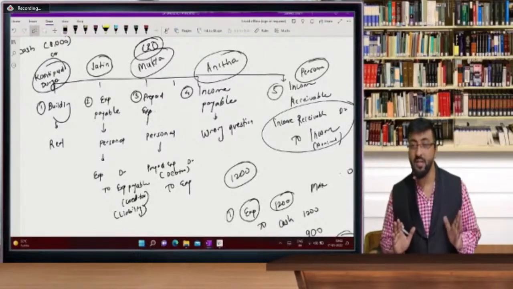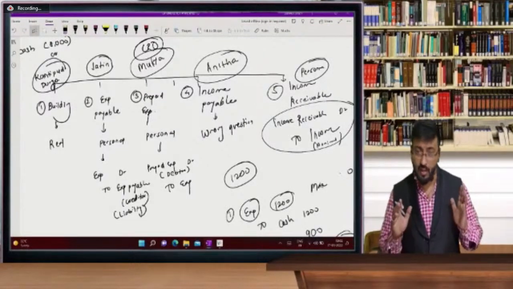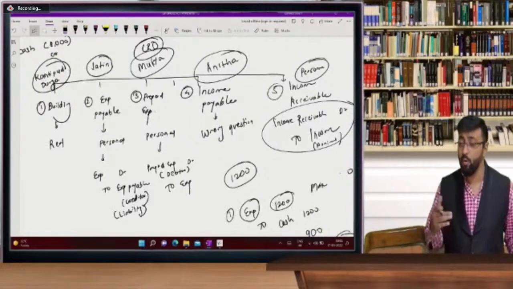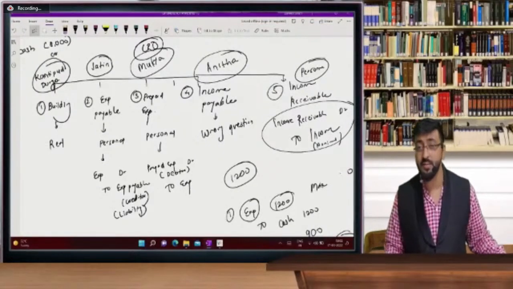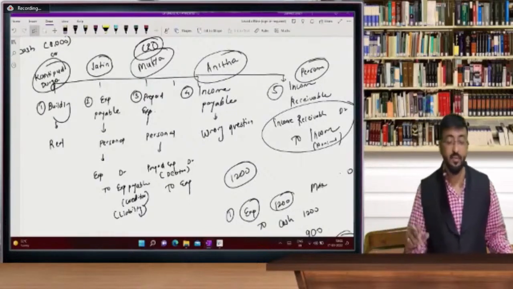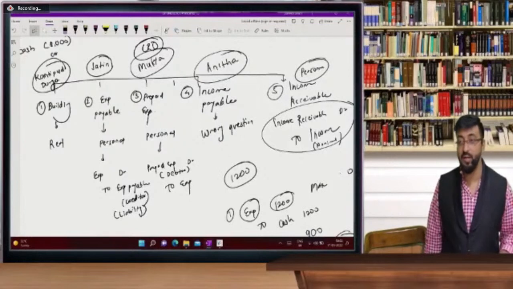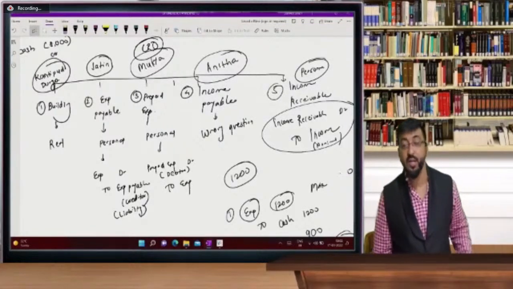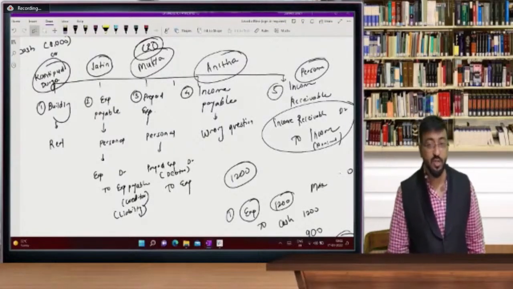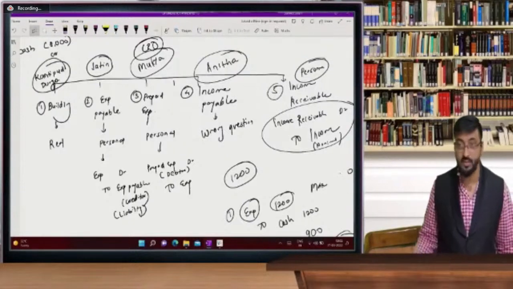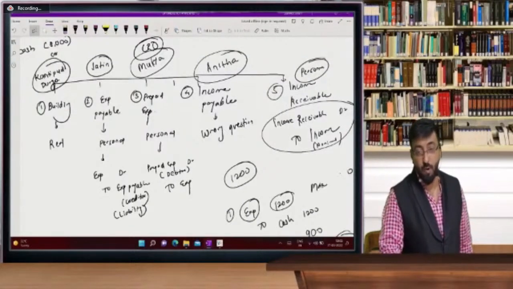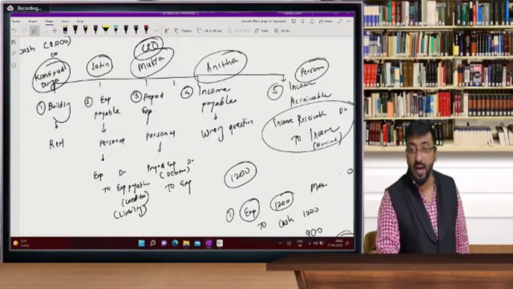What we revised today was only basics. I have taken care of all your basics, so please cooperate for basics. It's very important. After 7:10, we are going to start with one interesting part, that is the bonus shares. In the last session, we started with bonus shares, and today we are going to start with some problem parts. So this is all for basics, and we'll meet at 7:10.